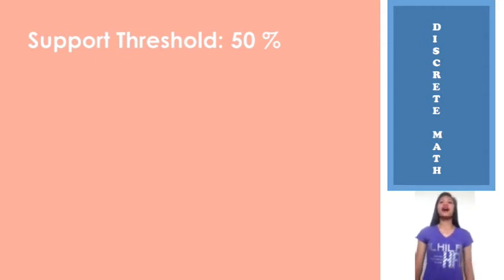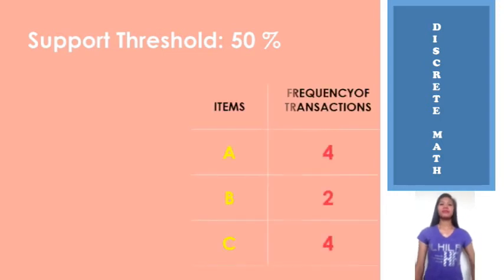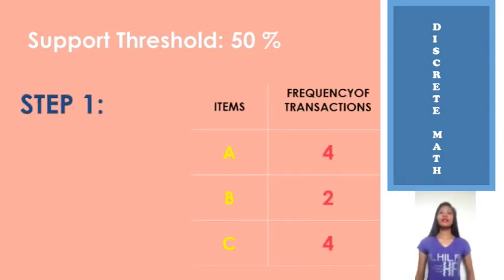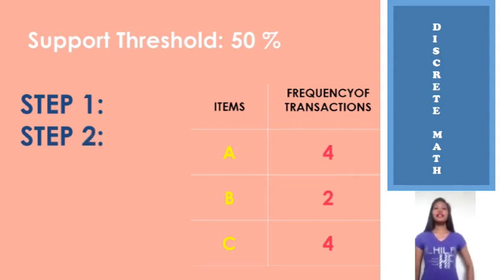By doing the analysis, we have 4 steps to be followed. Step number 1: we will make a table of the items and their frequencies in the 5 transactions. We can see that item A has 4 frequencies, a sudden decrease of 50% for item B, which has only 2 frequencies, and item C, the same as item A, also has 4. Step number 2: we will eliminate items that do not reach the support threshold. That is item B, because it appears only twice in the transactions.